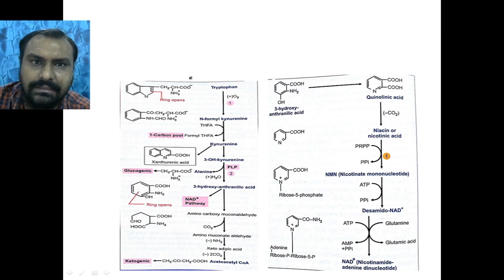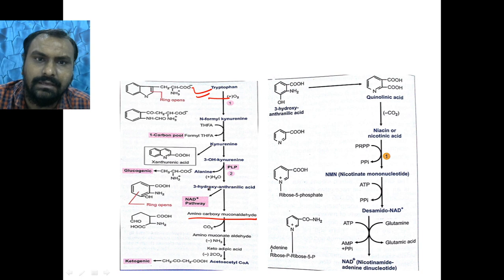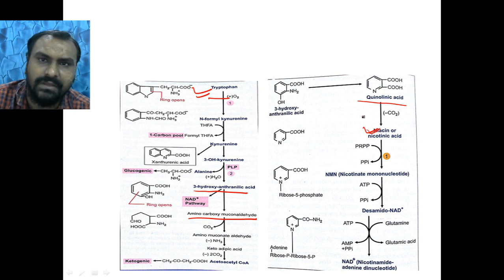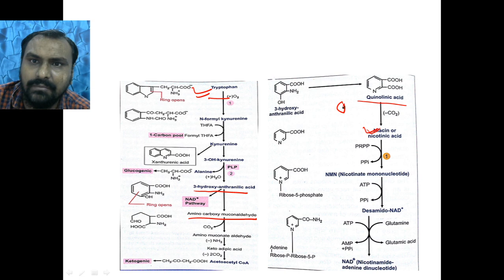You can see in the diagram, and you can see my video on tryptophan metabolism also. Tryptophan is ultimately converted to amino carboxy muconaldehyde, and 3-hydroxyanthranilic acid is converted to quinolinic acid, and ultimately niacin is formed. Here it requires the enzyme QPRT, quinolinate phosphoribosyl transferase.